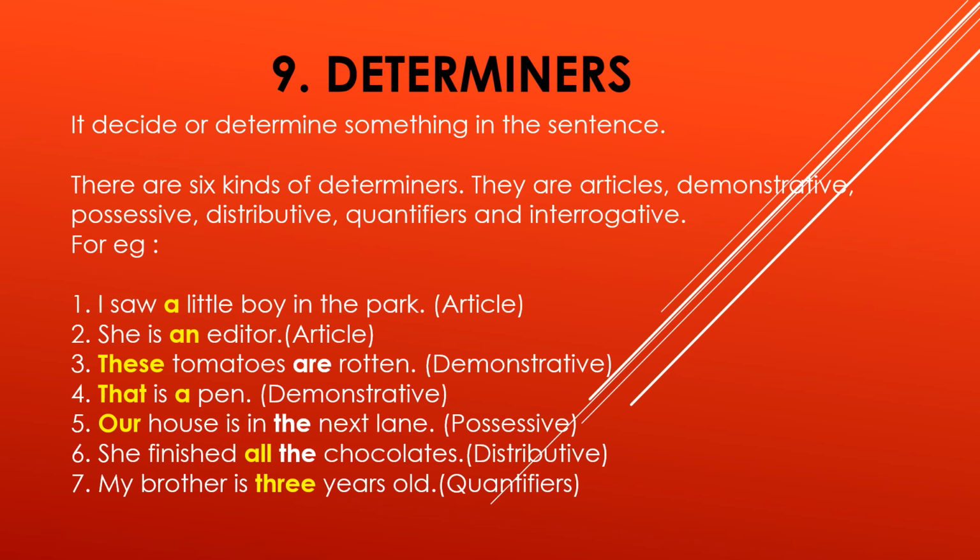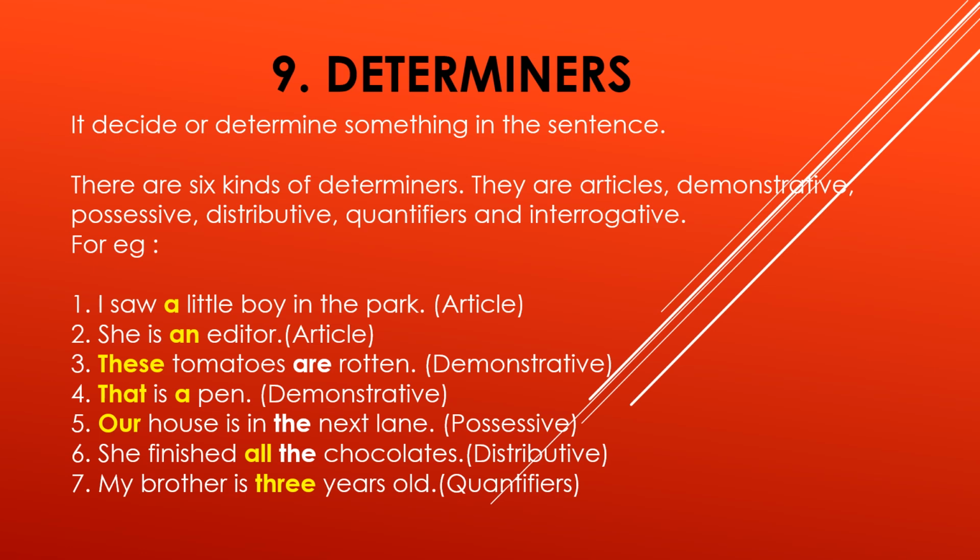Next: "Our house is in the next lane." This is a possessive. Possessive means speaking about something own. His, her, all these are possessive words you know. Before house comes our, so house becomes fixed, decided: our house only, not anybody else's house. It is a possessive determiner. "She finished all the chocolates." Distributive: all, many, more. These words are distributive, meaning divided.